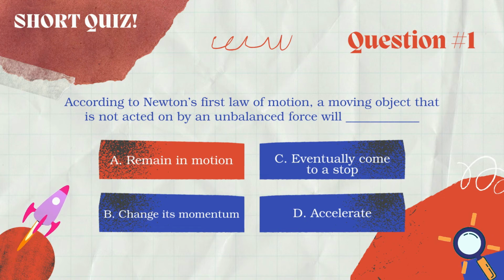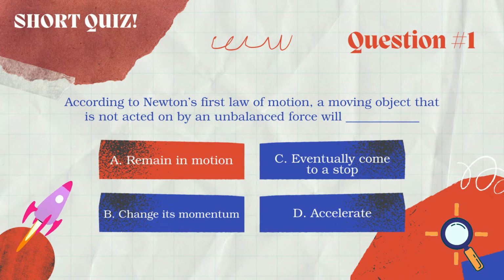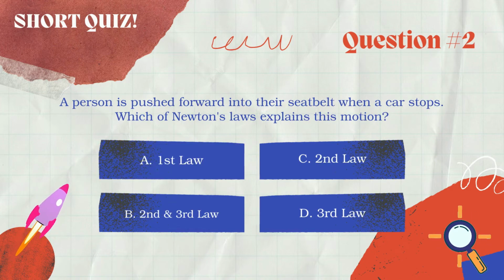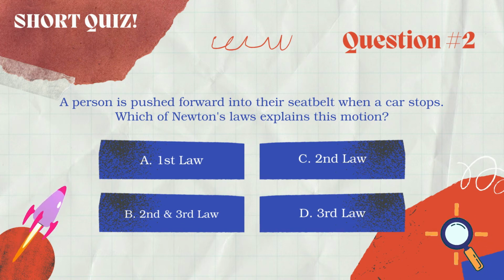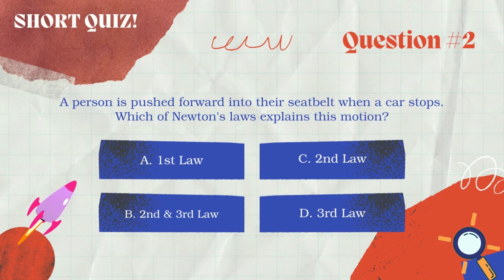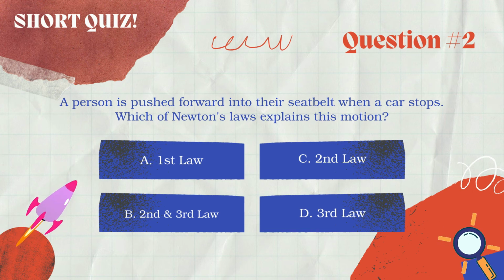And you got it right! The correct answer is letter A. It will remain in motion. Let's move on to our second question. This is a situation: a person is pushed forward into their seatbelt when a car suddenly stops. Which of Newton's laws explains this motion? A. First law, B. Second and third laws, C. Second law, or D. Third law.